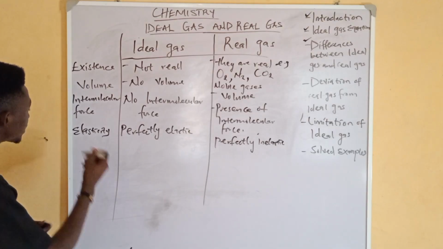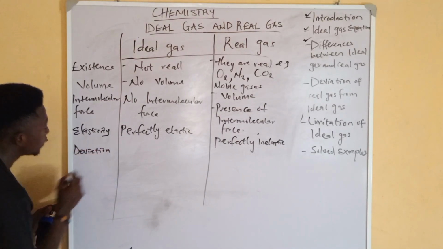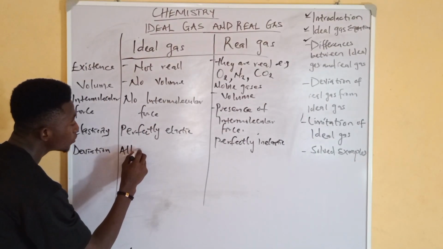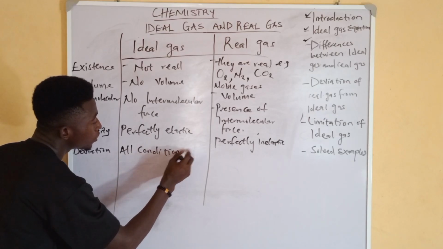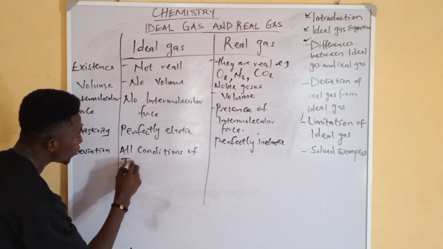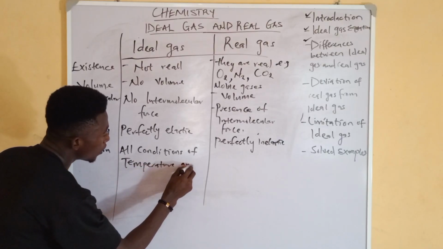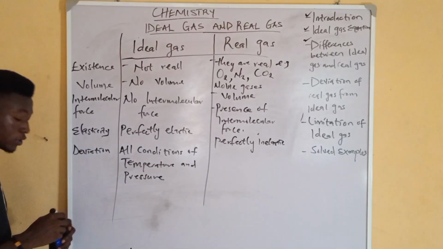Do you understand? So in terms of deviation, this one, all conditions of temperature and pressure. You understand?